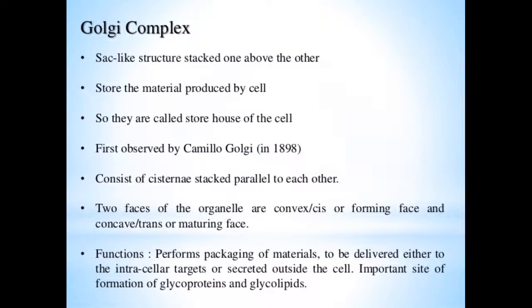Golgi complex: sac-like structures stacked one above the other, storing the materials produced by the cell, so it is called the storehouse of the cell. First observed by Camillo Golgi in the year 1898, it consists of cisternae stacked parallel to each other. The two faces of the organelle are convex, that is cis or forming face, and concave, trans, that is maturing face. Functions: it performs packaging of materials to be delivered either to intracellular targets or secreted outside the cell. It is an important site of formation of glycoproteins and glycolipids.